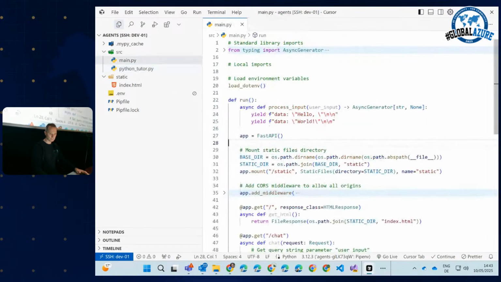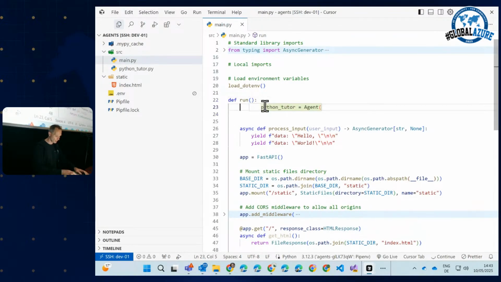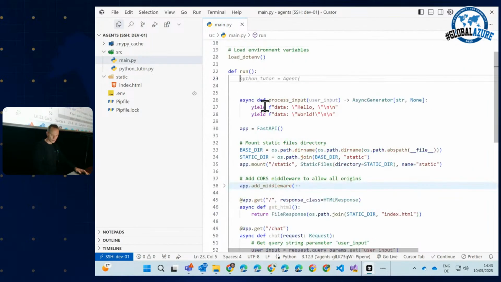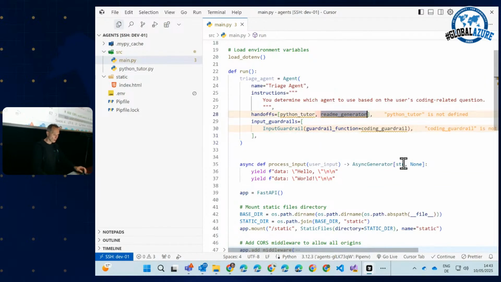Let's do that. Now, we need to set up the triage agent. And let's do that here. I will not type this code because I would like to spend more time describing the concepts and not have you watch me typing. Here we are. Now, let's get rid of that one and let's get rid of the guardrails.